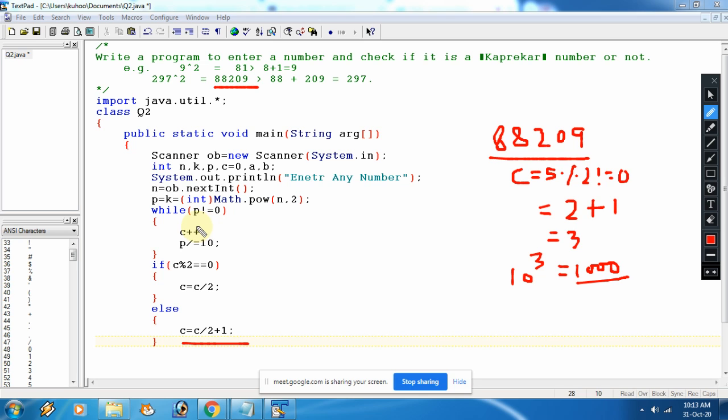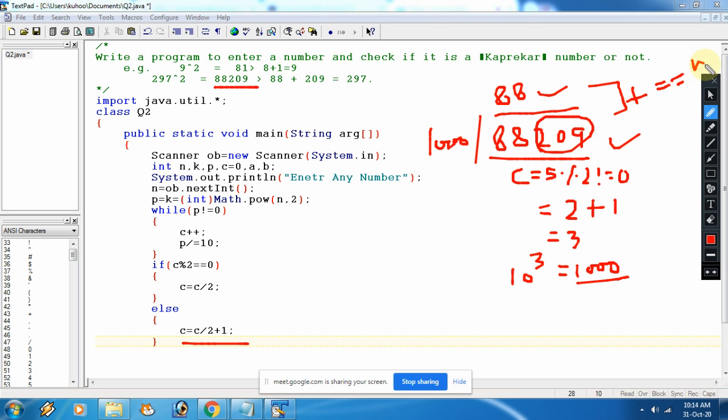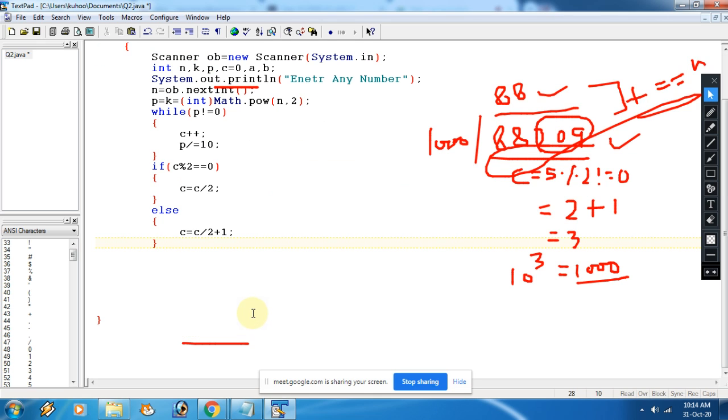Simple extraction is required, and this type of question we have already done in class 9th also. So now after getting this 1000, if you divide this number by 1000, the quotient you will get is 88 and the remainder you will get is this. After that, we will add these two things, then we will put a condition on the n, and if it is the same, then the actual number is Capricorn, else not. The same thing I am going to do.